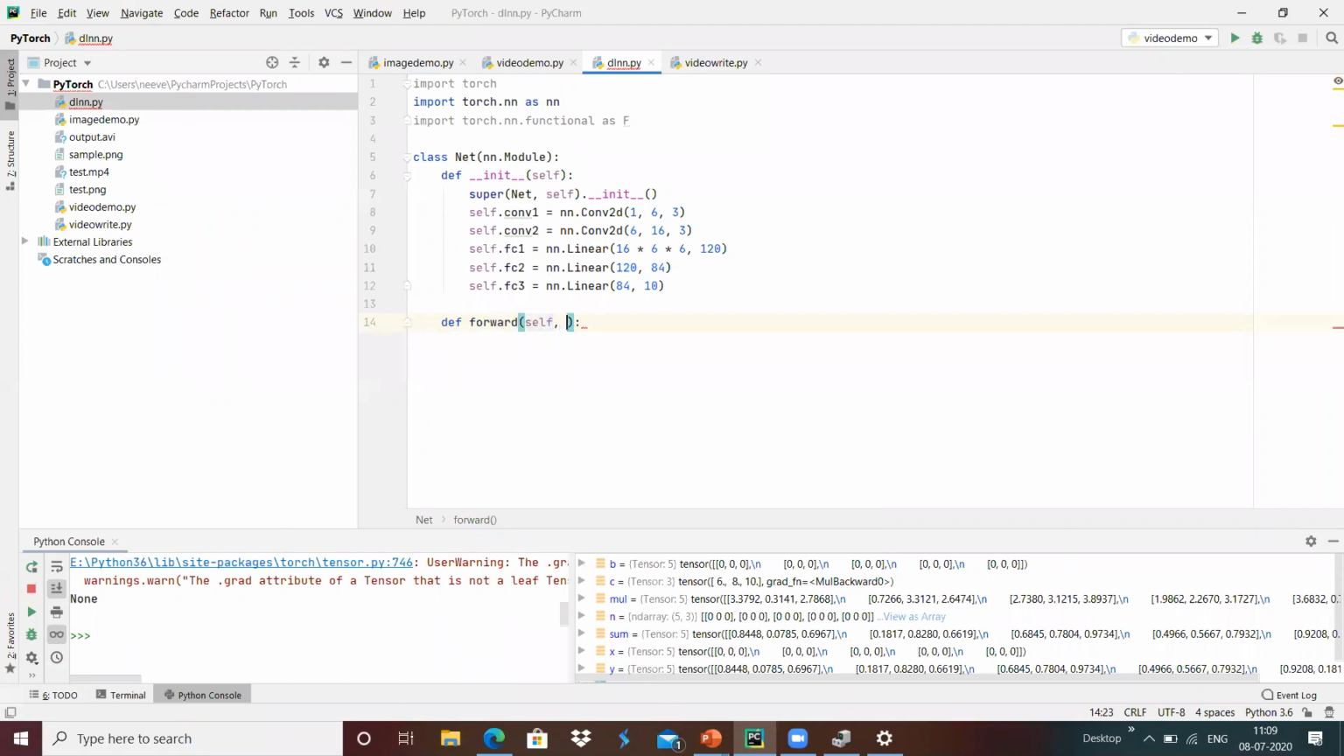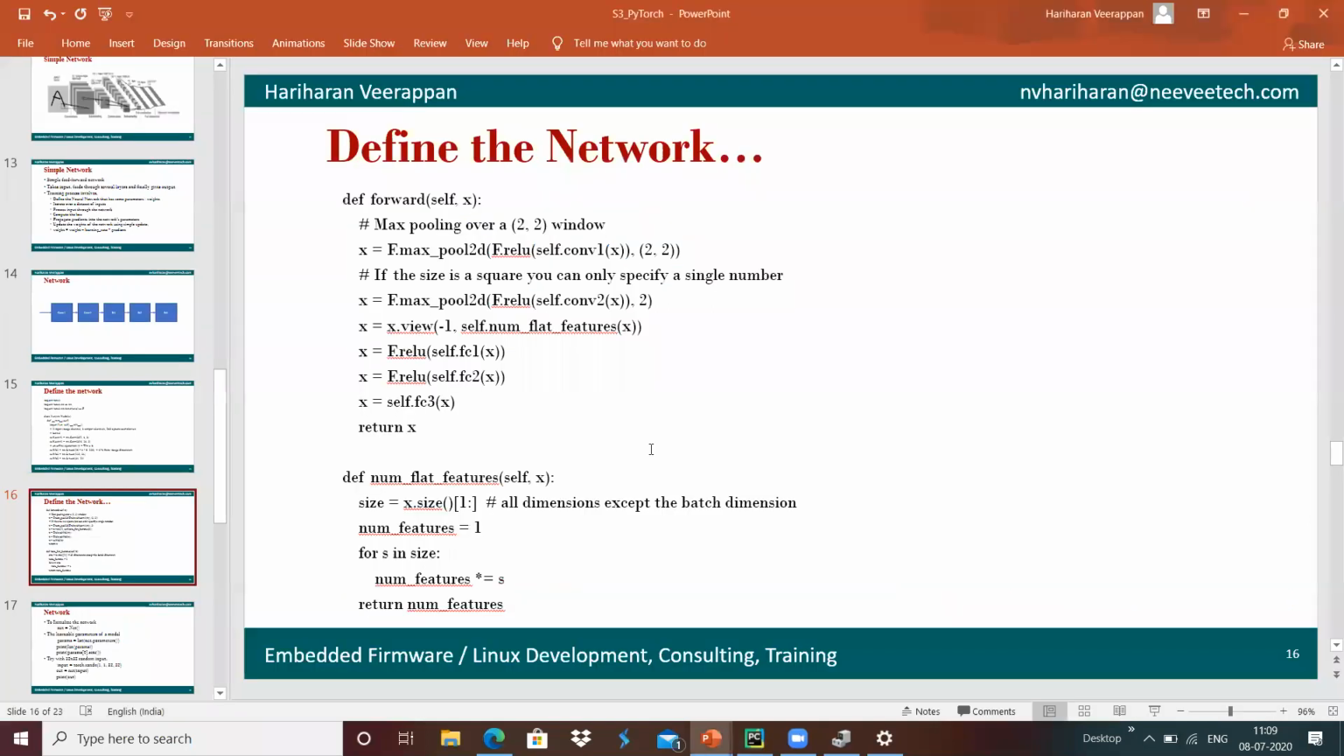def forward of self comma x. Once it receives the x, we have the option of an activation function. We have different kinds of activation functions, called the sigmoid based activation function and the ReLU based activation function. Maybe I can show over here.